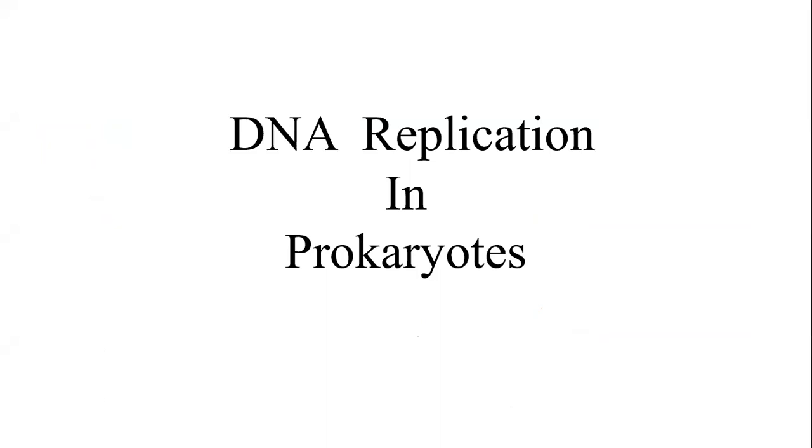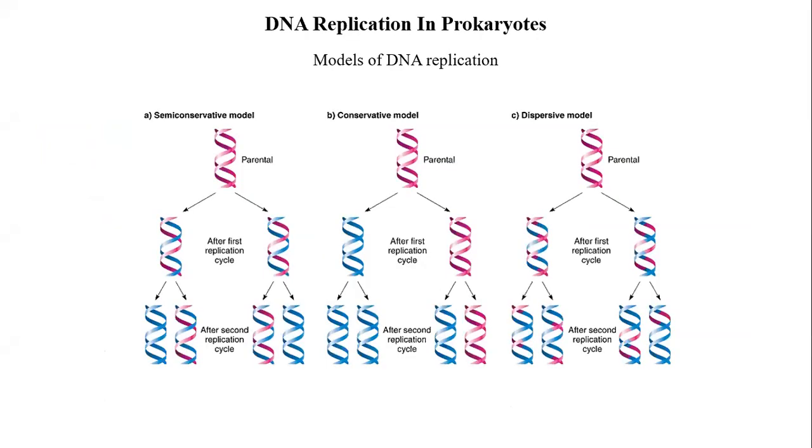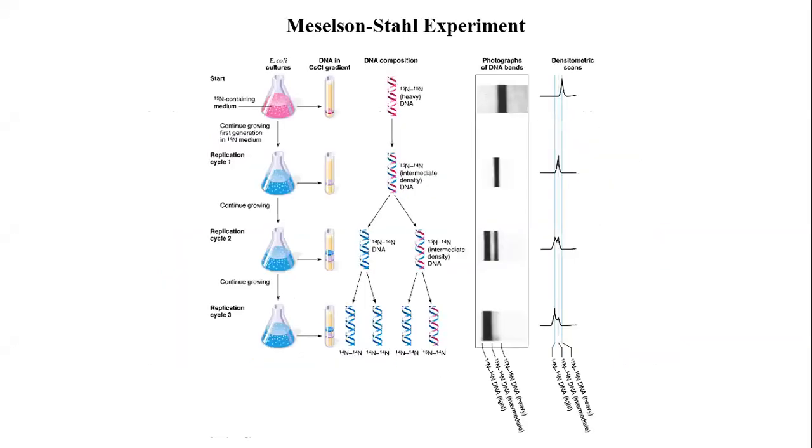We started with DNA replication in prokaryotes. We started with these models. Remember, there were three. Which of these is correct? The answer was given by this experiment. Meselson and Stahl performed this experiment and they proved that the semi-conservative model is indeed correct.